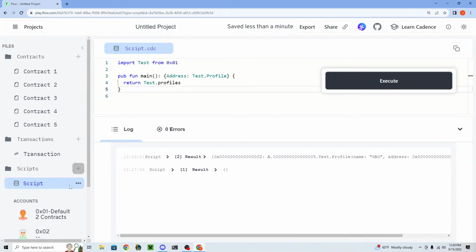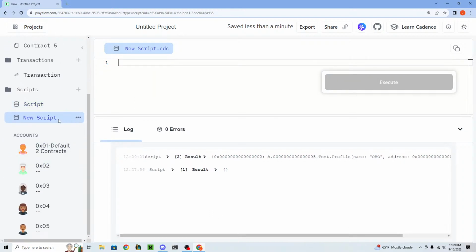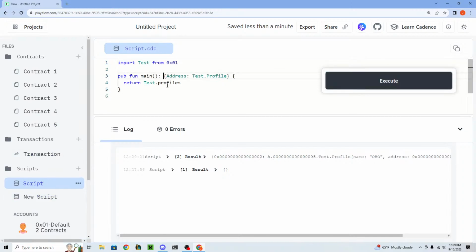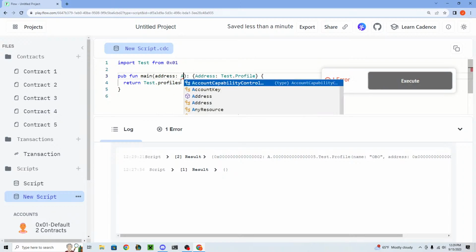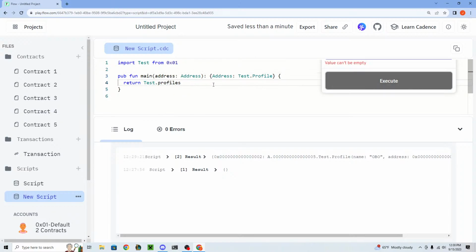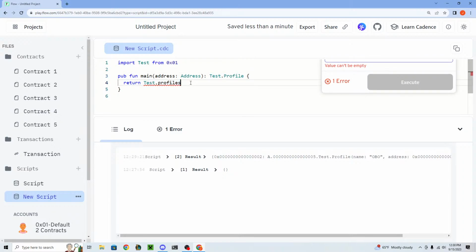So what if we want to make another script? Let's add another script here. And in this script, we don't want to read all the profiles. We just want to read one profile. So let's say in this script, we want to read one profile user, right? We're going to say address right here. And we're just going to return one test.profile, right? So we don't want to return test.profiles. We want to return test.profiles at the address, right? Because the address is the key.